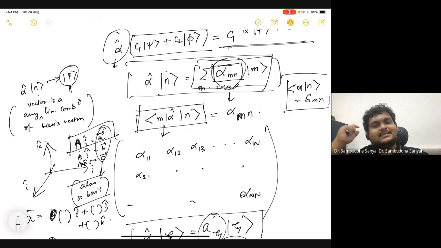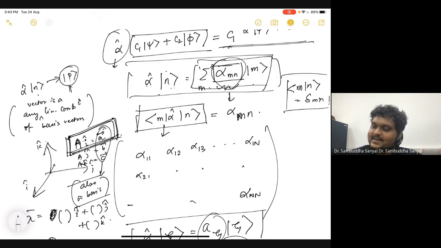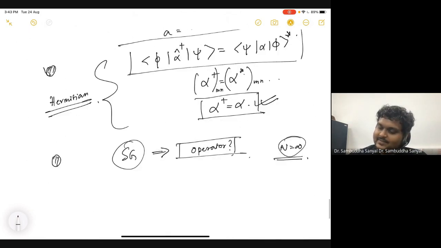Since I kept saying n is a basis state, it is like this example. Actually, this statement is correct. Since n is a basis state, all I'm saying is that A is some arbitrary vector, and that A can be expressed in terms of some other basis sets. So let me say it pictorially.